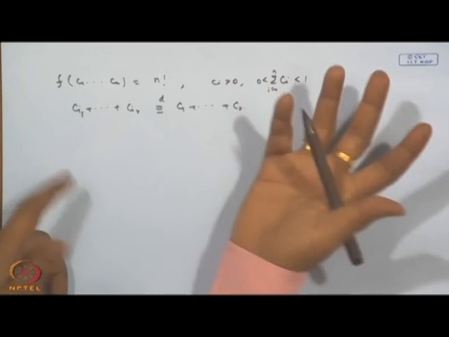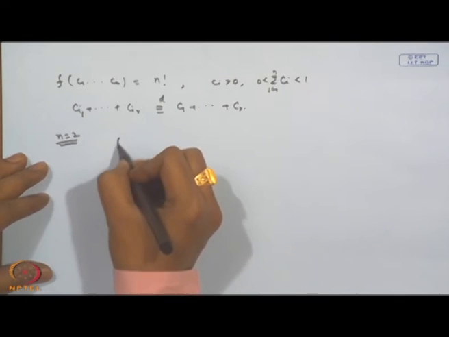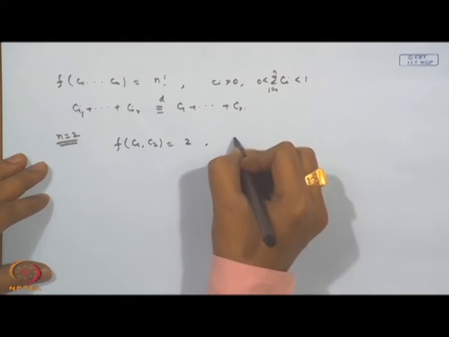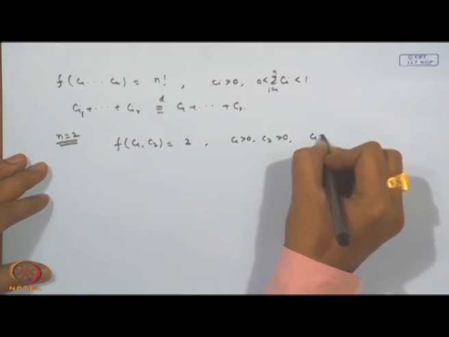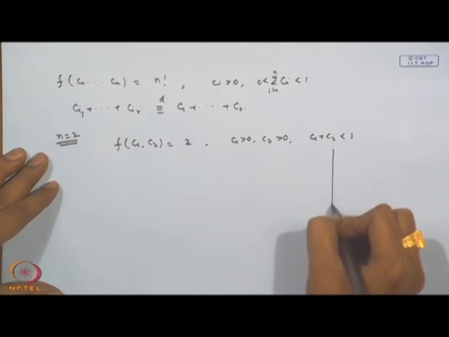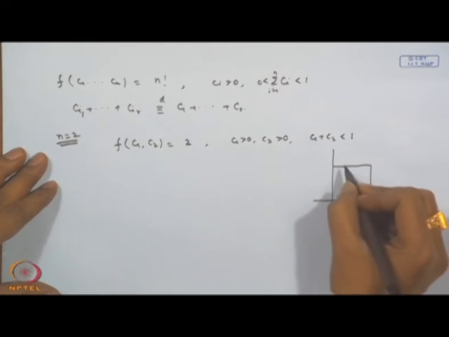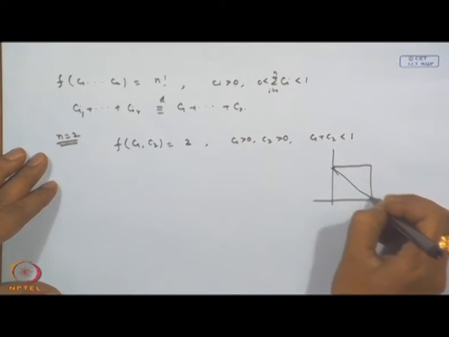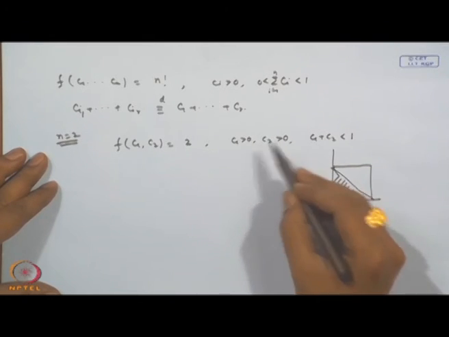Let us look at one particular case. Suppose I take n equal to 2 here. Then f of C_1, C_2 is equal to 2, for C_1 greater than 0, C_2 greater than 0 and C_1 plus C_2 less than 1. If we consider the distribution here, how it looks: the line C_1 plus C_2 equal to 1 is basically this, so the distribution is here. The density value is equal to 2 in this region.